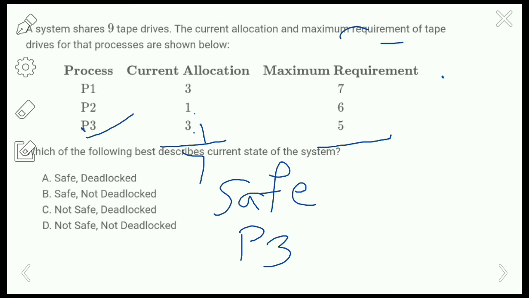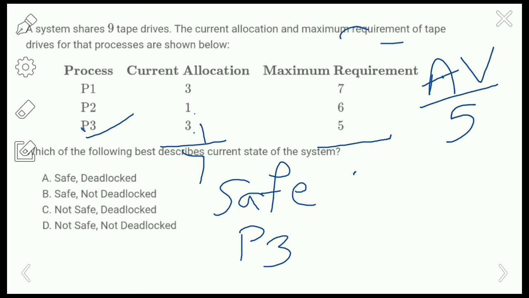So here P3 has accessed the current allocation, that is 3, plus the free tape drives it has used. So it has used 5 tape drives in total and it has satisfied the maximum requirement. So after using the resource, the process P3 has finished the execution, so it will release the resource.